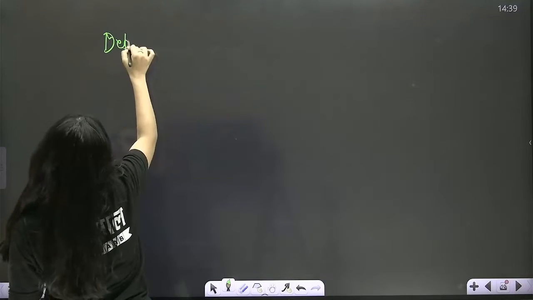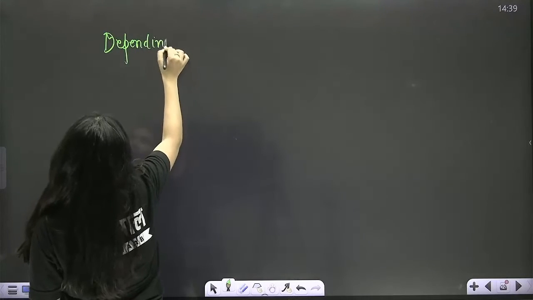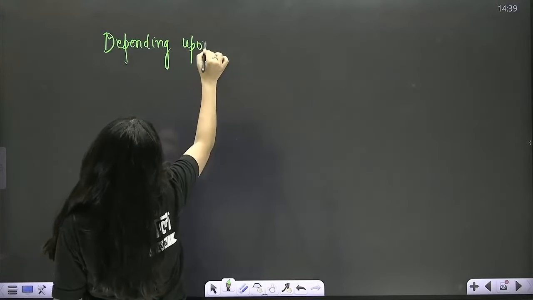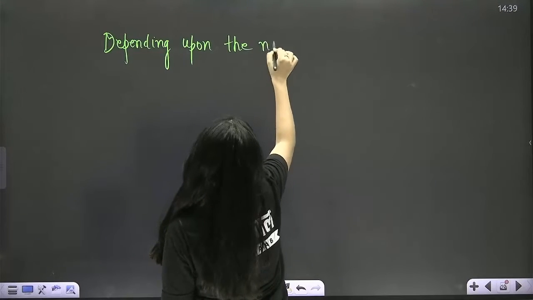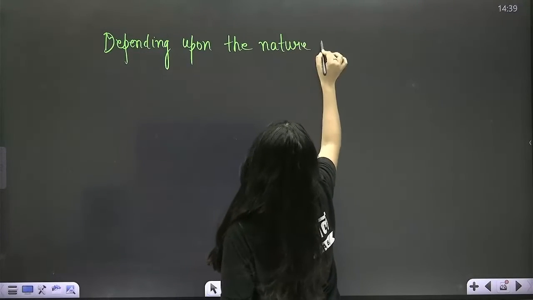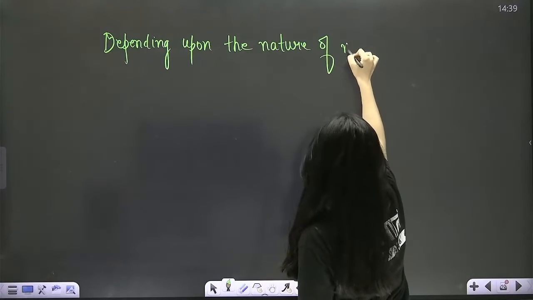So the next heading you're going to write is, beta, depending upon the nature of nucleus.